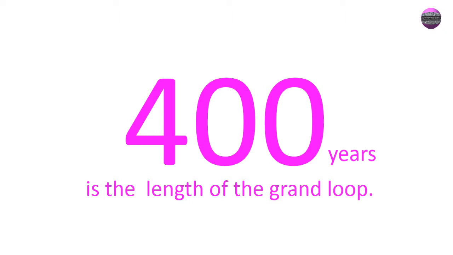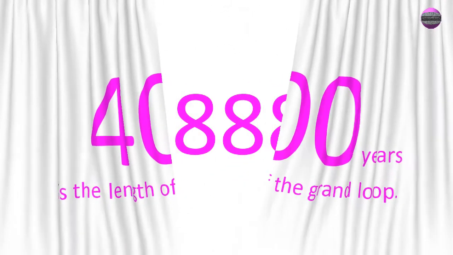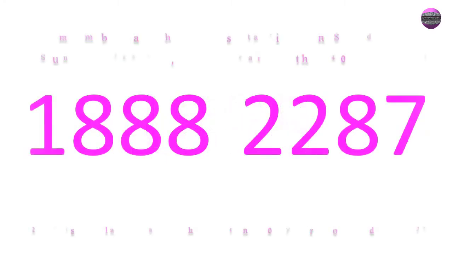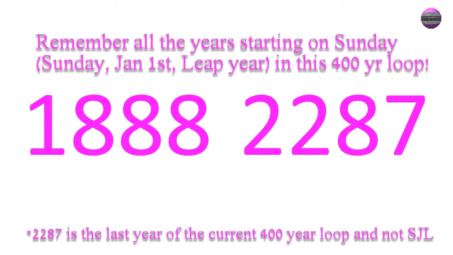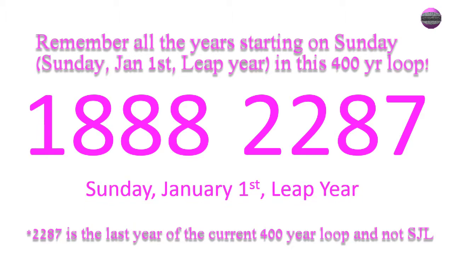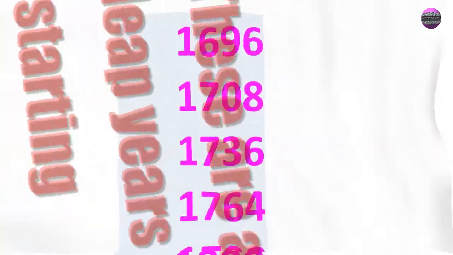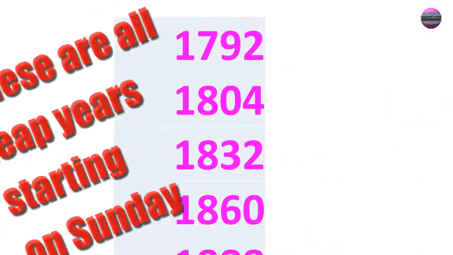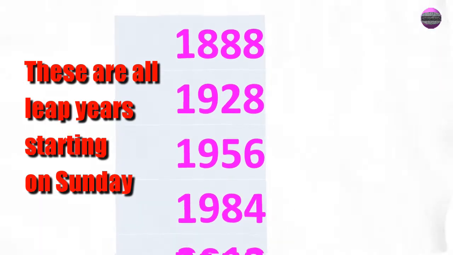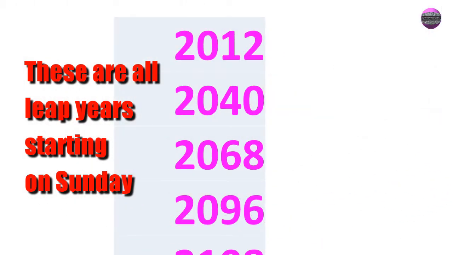The most recent loop started in the very first day of the year 1888, and it lasts until the year 2287 using the Sunday, January 1st leap year method. If we try to see the calendar patterns by looking at the leap years and the years that begin on Sunday, we can see some interesting patterns, and we can adopt those patterns to help our calendar calculation using a hand or an imaginary hand.